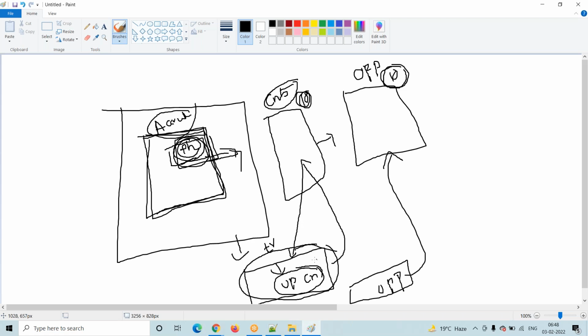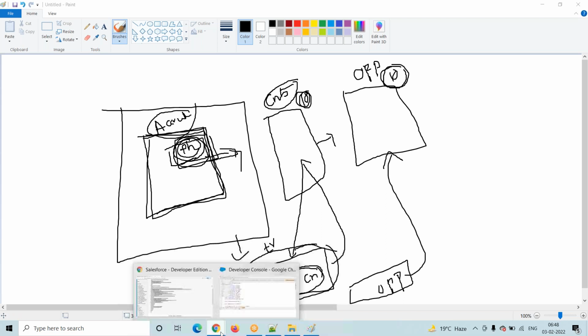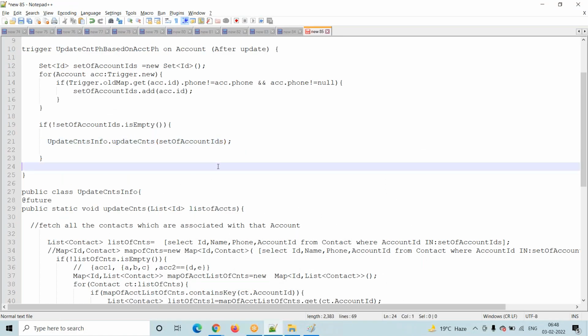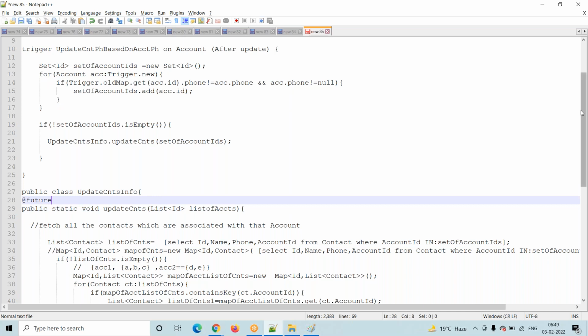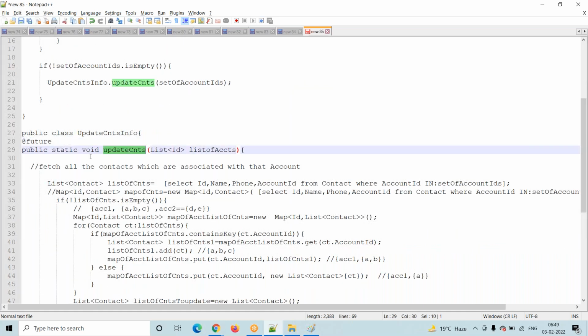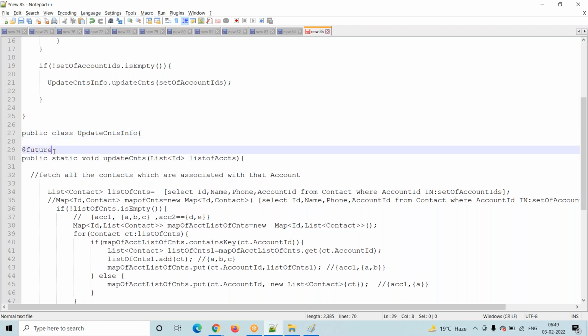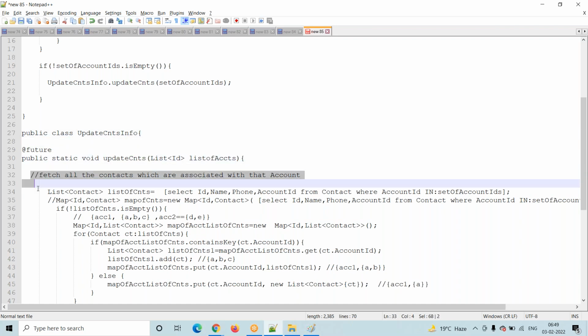So the business scenario is clear, right? In an interview they will definitely ask about it. Whether it is a batchable or future method or anything, the code is the same: list, set, map, everything is the same. We are just moving our code into the asynchronous process. This is a method, and this method should be a static method. On top of the method we use the future annotation. This is called the future annotation. Then this code will run in asynchronous mode.